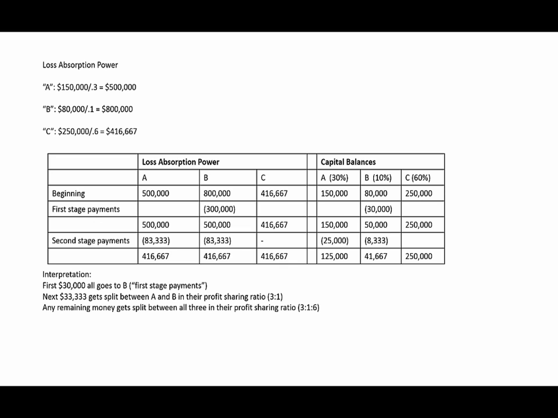And again, the advantage of this cash distribution plan is that every time $1,000 becomes available for payment to the partners, we have a schedule saying who's going to get that $1,000. Again, the first $30,000 all goes to B. The next $33,333 gets split between A and B. Anything after that gets split between all three partners.